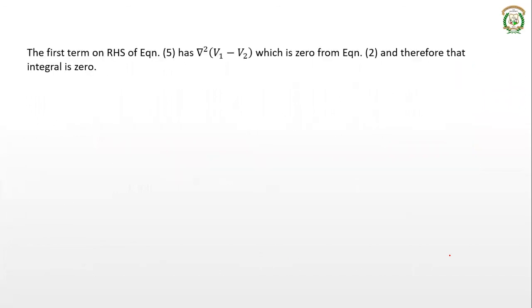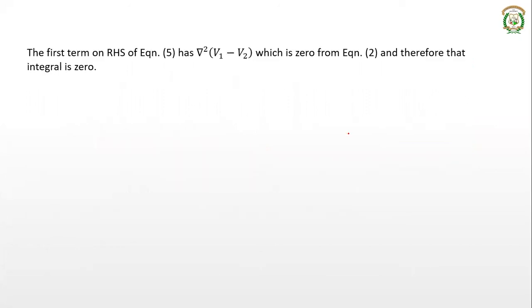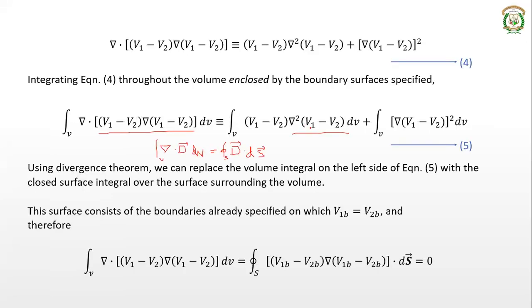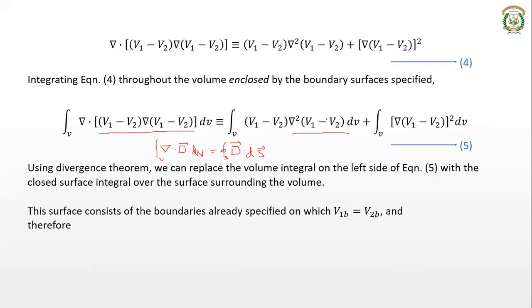Then the first term on the RHS has this del square v1 minus v2 term. So del square v1 minus v2 is 0, which is again from equation number 2. We have already taken this. Del square v1 is 0, del square v2 is 0. So del square v1 minus v2 is also 0, right? So that is what we have seen. Therefore, that particular integral is also reduced to 0. So if del square v1 minus v2 is 0, this integral term becomes 0.